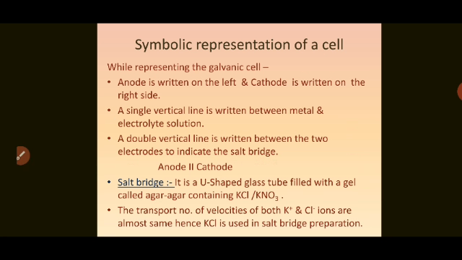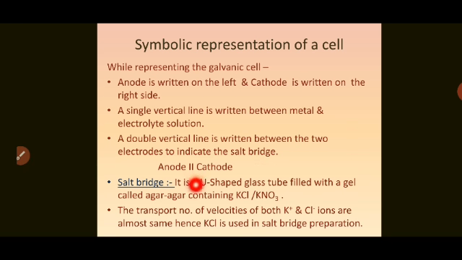Now, how to represent a cell? That is called symbolic representation. Every time it is not possible to draw the structure or the diagram to show the cell. So here are some conventions which are used for the representation of a cell. Anode is written on the left hand side and cathode is written on the right hand side of a double vertical line.